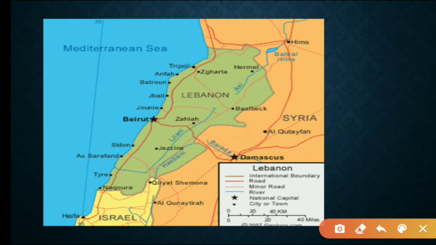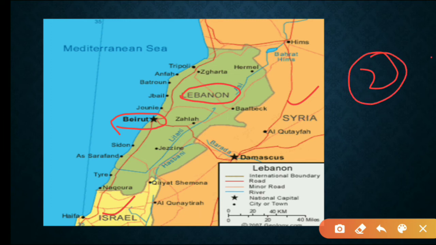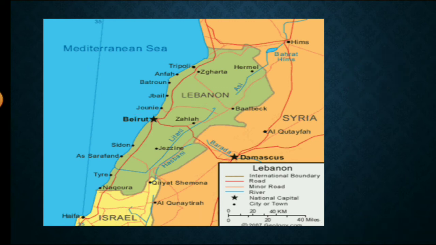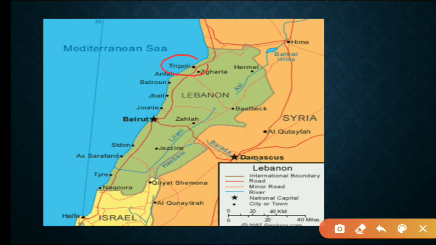So here I am taking the zoom version of Lebanon. So as we have already seen, Beirut is the capital of it, and Lebanon borders with Syria and Israel. Only two countries, and on the western and northwestern part we have Mediterranean Sea. Here there are few important places. They are Tripoli in Lebanon, and Beirut. Already we have seen that, and also Sidon. So please remember these three places.